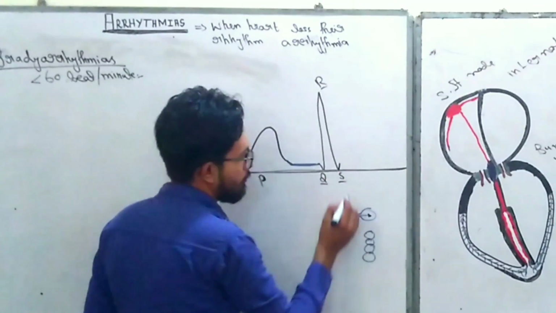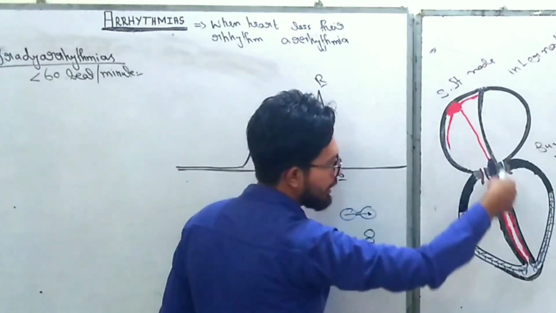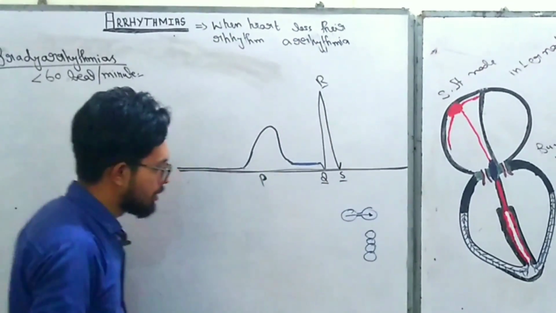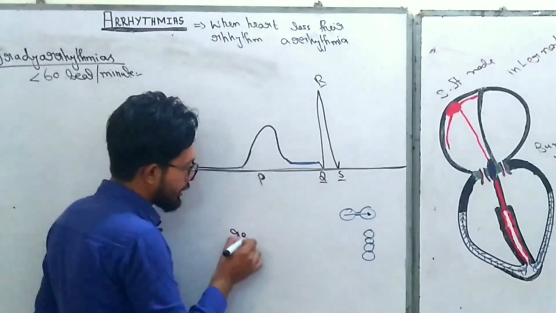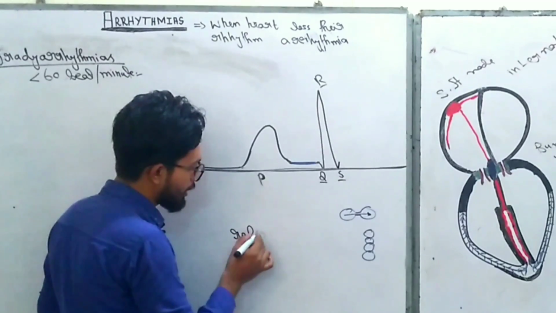Again, when the major ventricles are depolarized, no incoming impulse can reach the ventricle, because the ventricles are in the refractory period. And what is the refractory period?